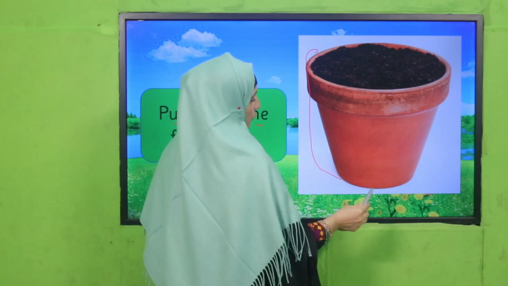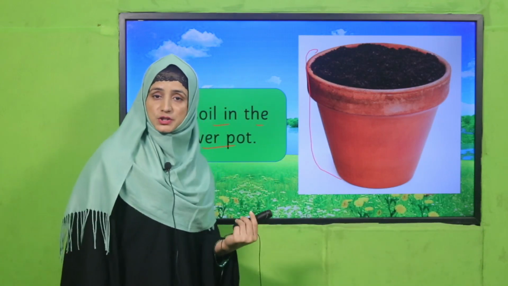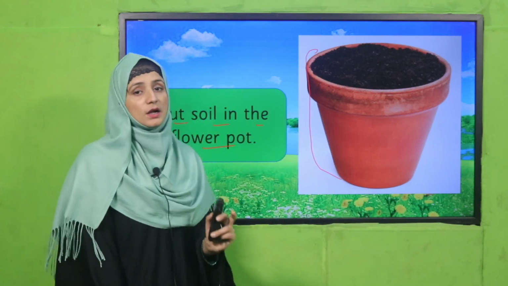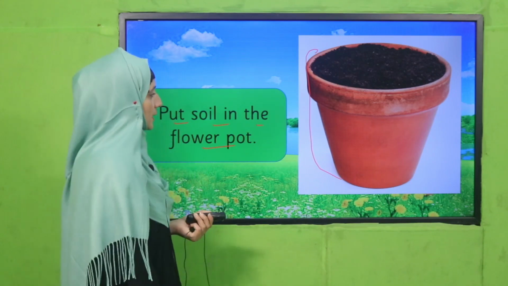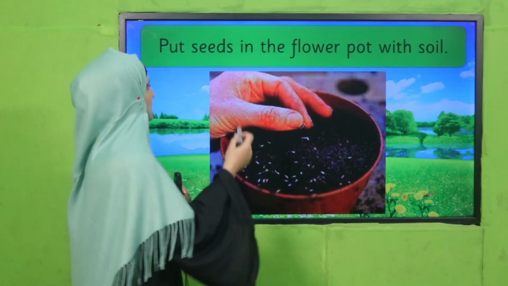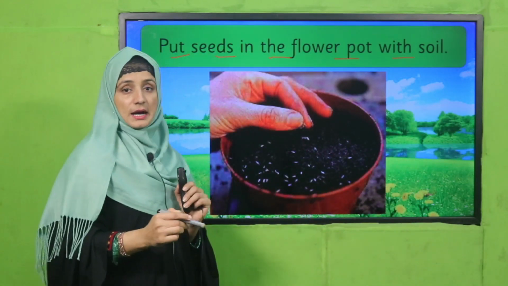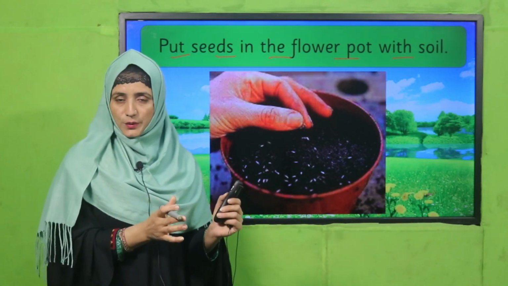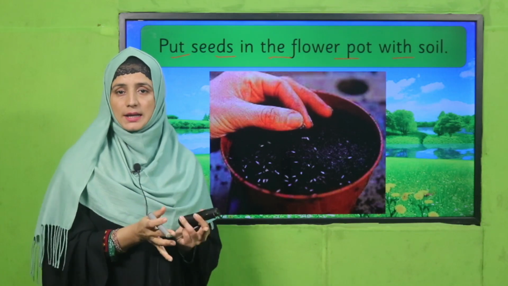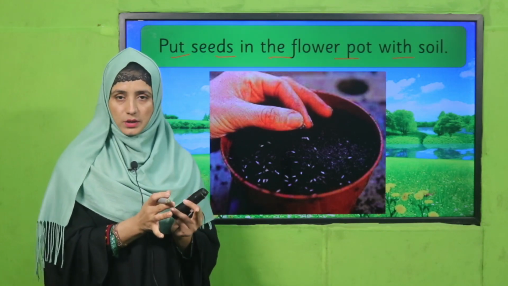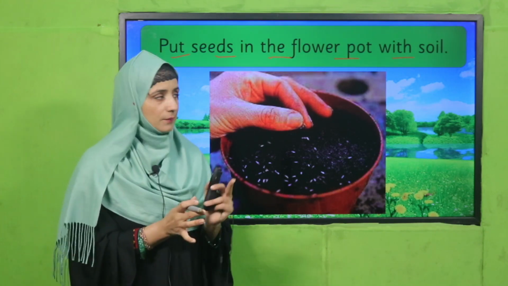So you must have a flower pot, my dear students. In the first step, you will put soil in a flower pot. Next step, what will we do? Put seeds in the flower pot with soil. After putting soil in the flower pot, we will put seeds in the soil in the same flower pot.